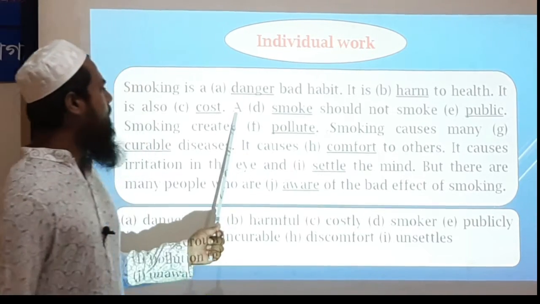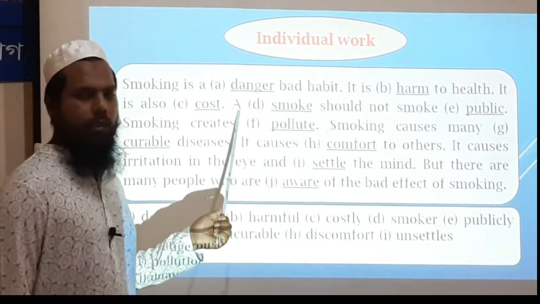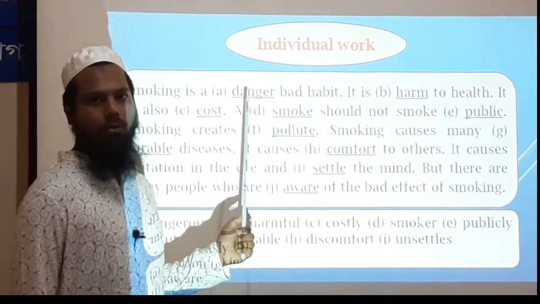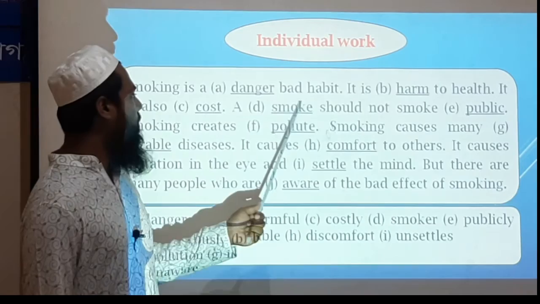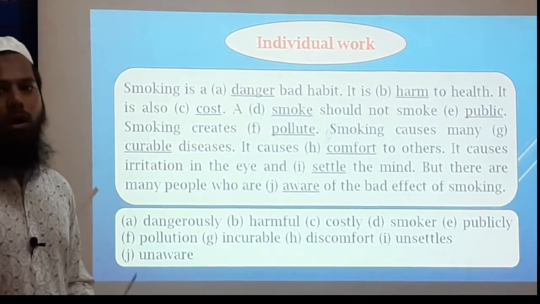A smoke should not smoke public. So we know that the first word is article and we use a noun after an article, and noun form of smoke is smoker.